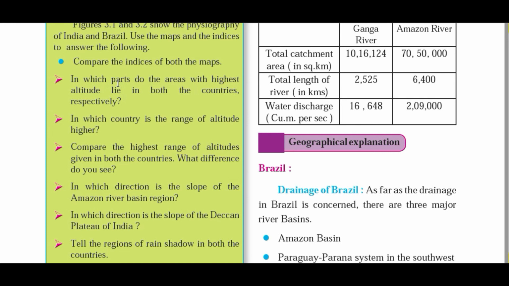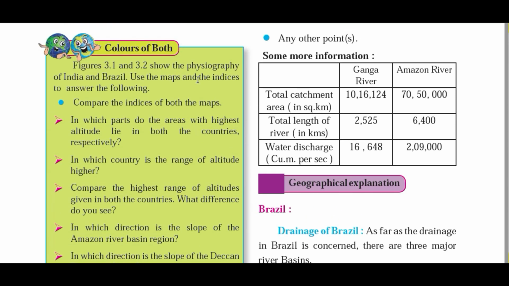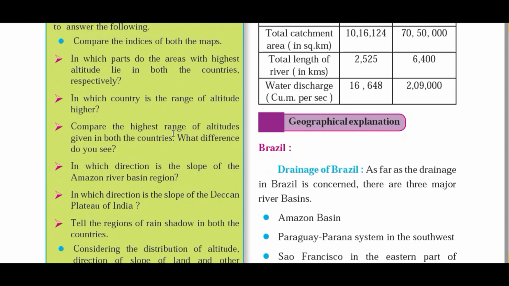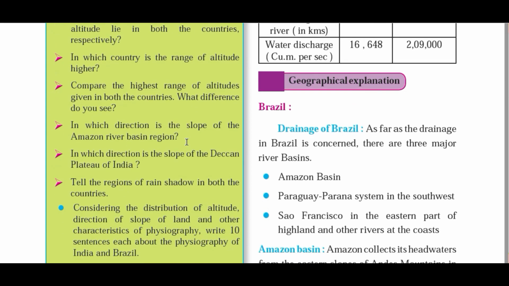But there is hardly a 3,000-something meter highest peak in Brazil, which we have already discussed. Roughly, it is 3,000 meters in Brazil and 8,000 meters in India. So you can see the 5,000 meter altitude difference between the physiography of both the countries, if we consider the highest range of altitudes.